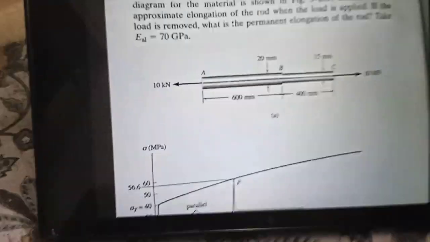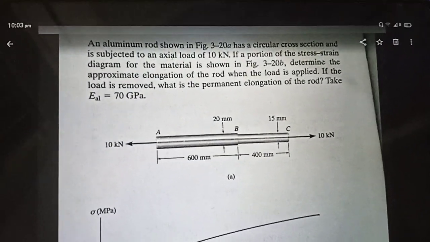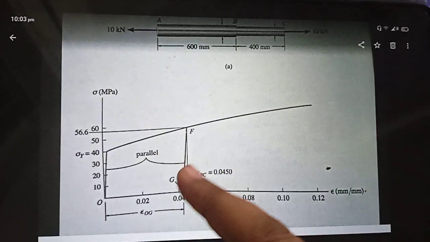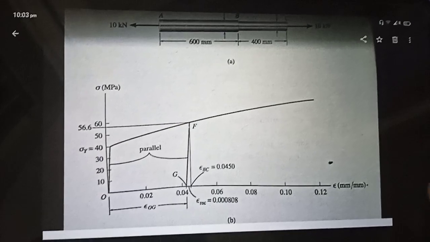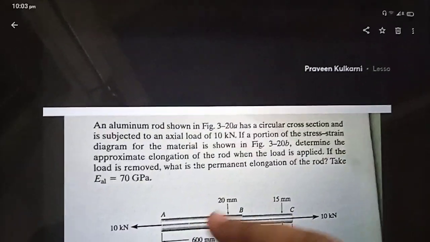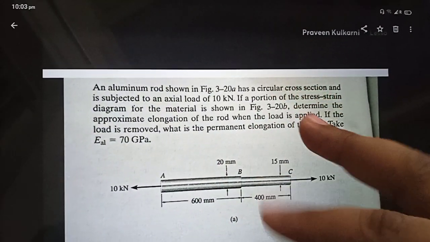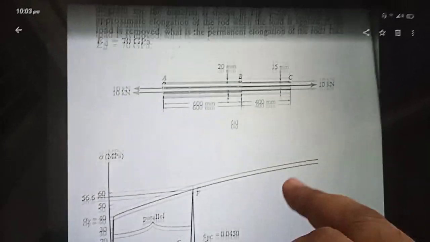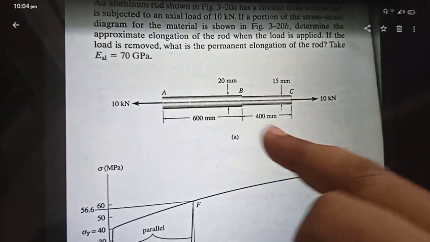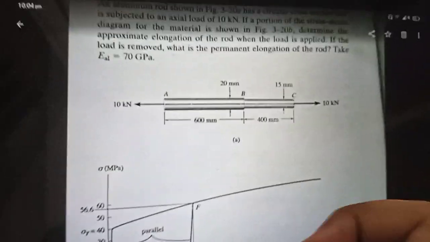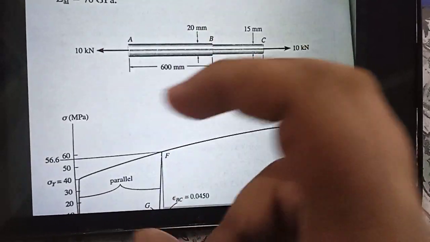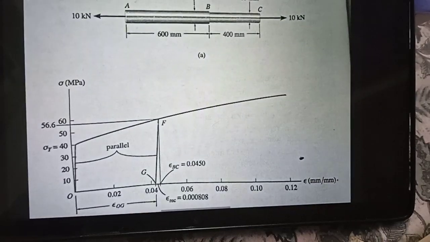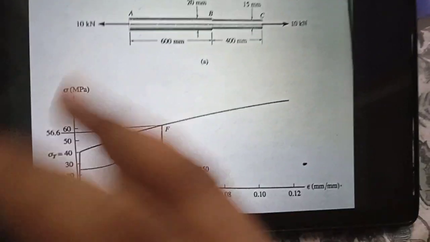Now in this particular question, the important thing is this is made of the same aluminum. So the engineering stress strain curve has a special ability that for the same material, whatever be the length and whatever be the diameter, it remains the same. So you can use this exact graph even for AB portion and even for BC portion alone. So total elongation in the body is equal to elongation in AB plus elongation in BC. This was the main point here, and these are engineering stress strain curves.